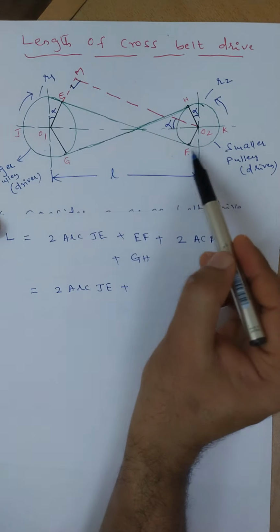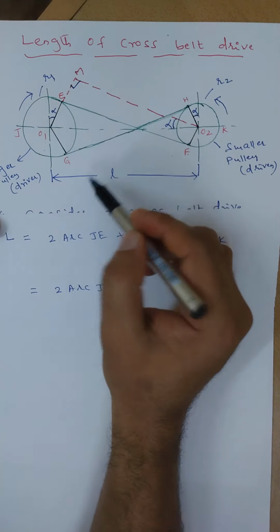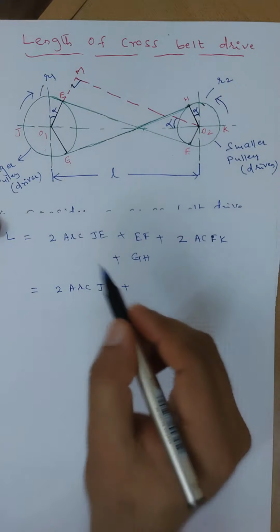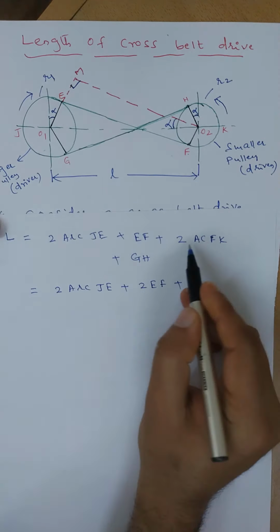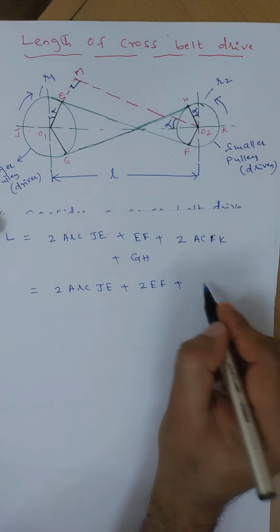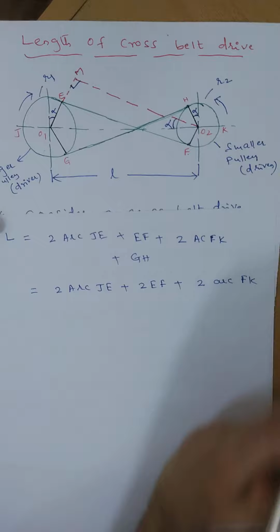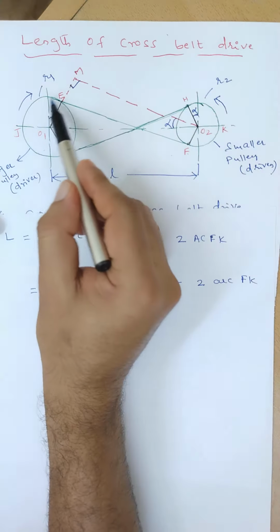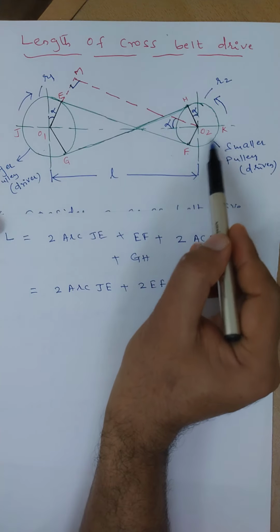We know that EF and GH, both lengths are equal, right? So I can write it as 2 times EF here. 2 times EF plus 2 times arc FK, that is arc JE plus EF plus arc FK.